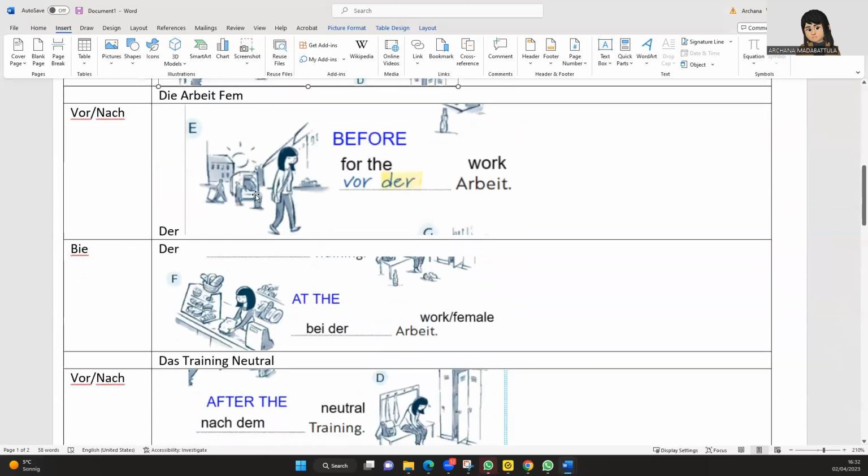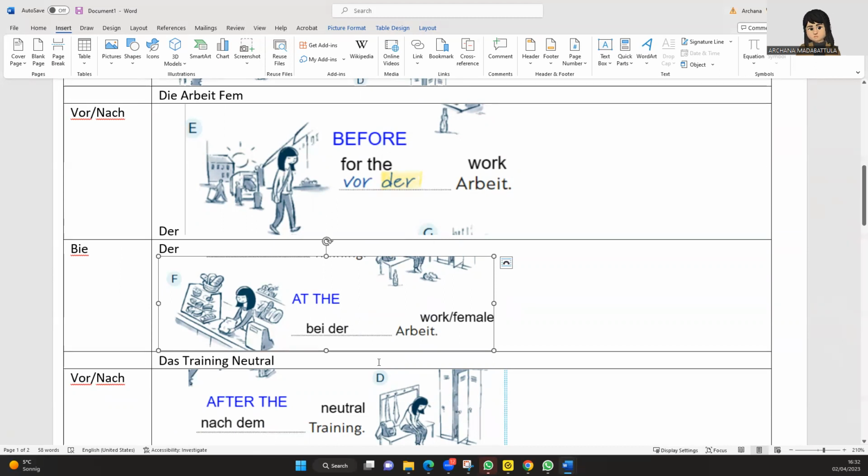And here, the feminine structure, Arbeit, because it is feminine, does not become beim. It is bei der.